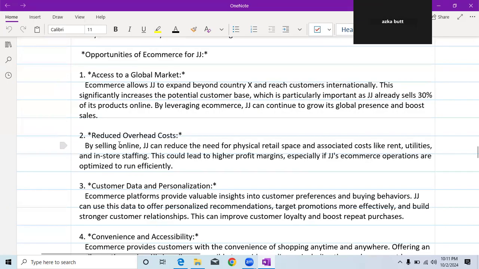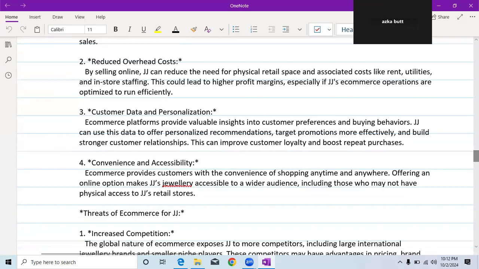Number two is reduced overhead cost. By selling online, JJ can reduce the need for physical retail space and associated costs like rent, utilities, and in-store staffing. This could lead to higher profit margins, especially if JJ's e-commerce operations are optimized and run efficiently.